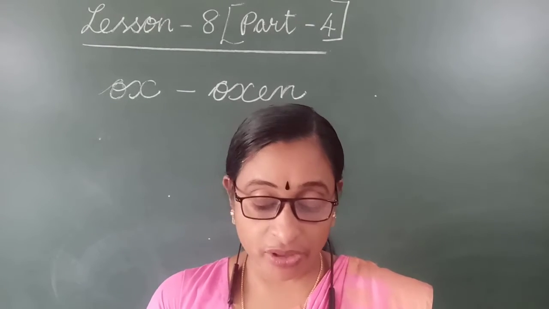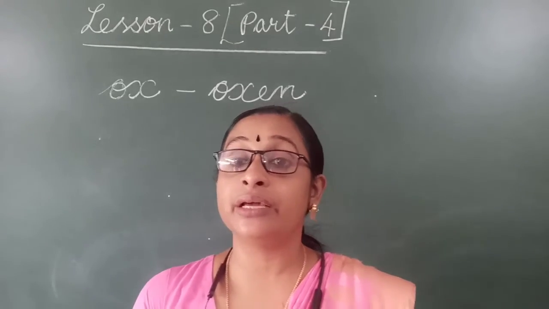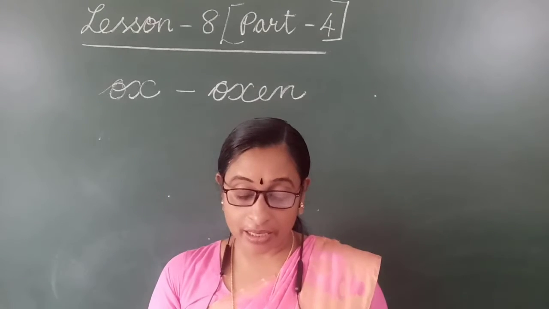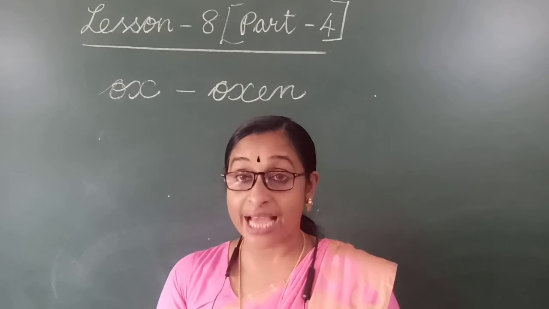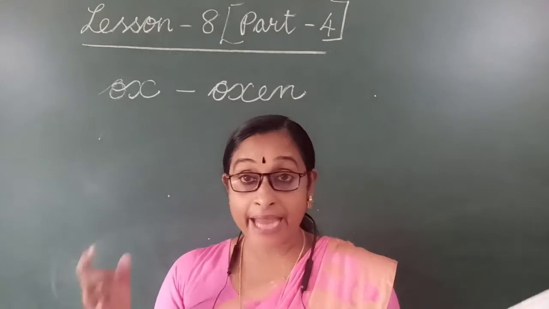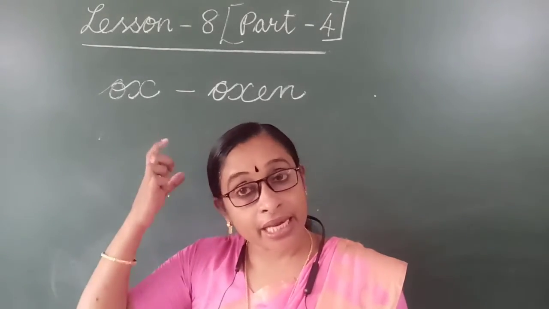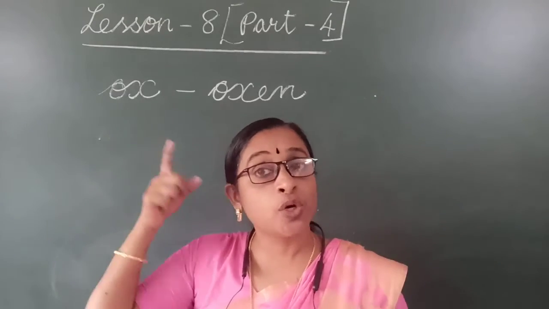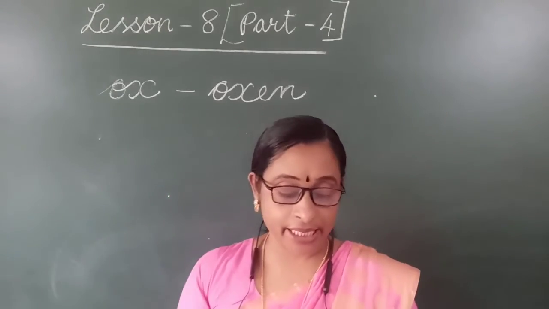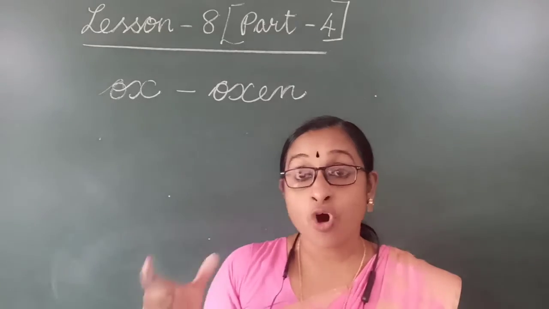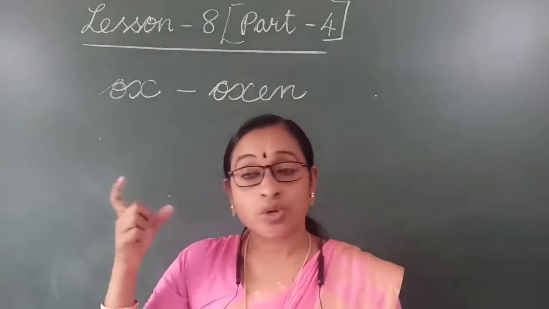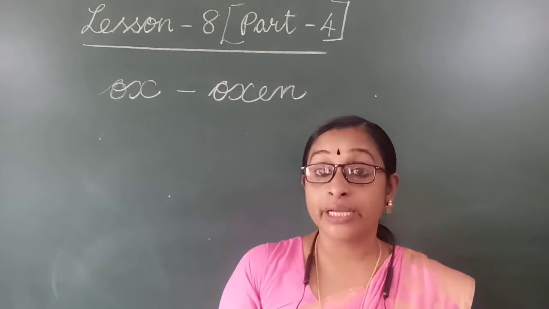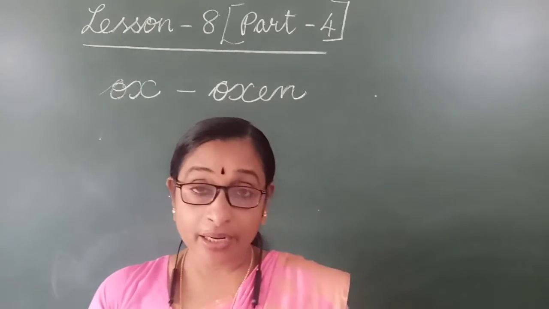The next one, reindeer. What is reindeer, children? Singular and plural are the same. Reindeer, reindeer. It has large branching antlers. That means on both sides it has got branches, like a tree's branches. It has horns on both sides, but they have small branches. That is called reindeer.